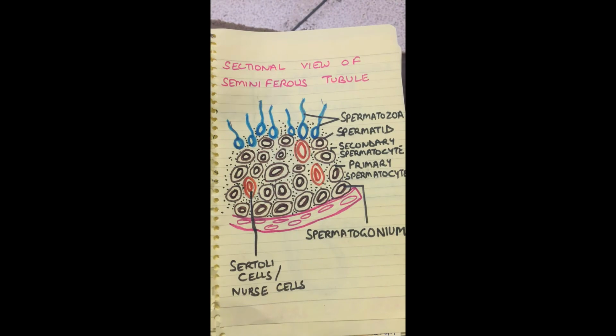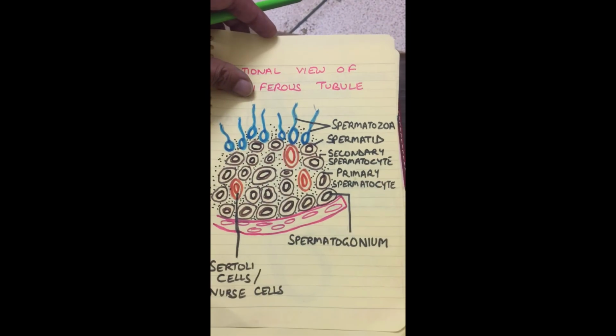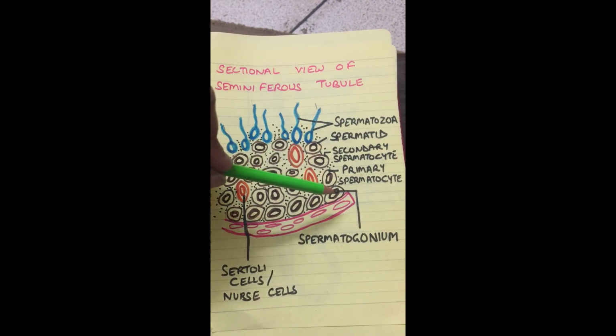Now, if we look at the enlarged sectional view of the seminiferous tubule, we will find all the stages of spermatogenesis in the seminiferous tubule. You can see here the spermatogonium, the outermost layer, male germ cells diploid in number, and these spermatogonia form primary spermatocytes, which are just next to them.